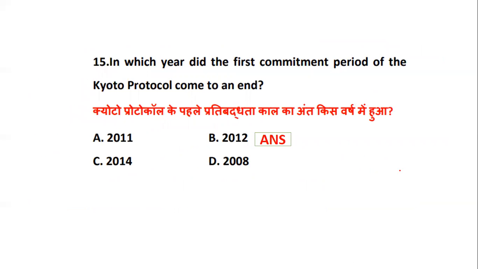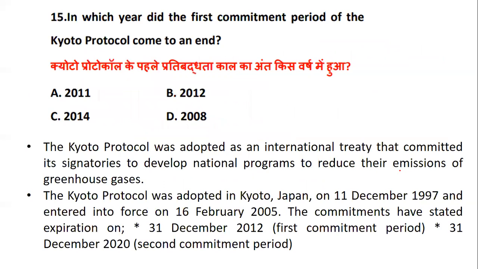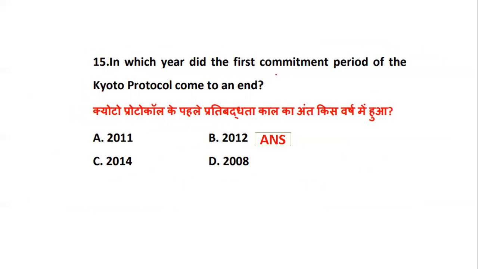Question number 15, we have a question on the Kyoto Protocol. Which is the first commitment period? In the theory class, I have taken this question very well. The commitment periods of the Kyoto Protocol are the first and the second. Here the options are 2011, 2012, 2014, 2008. So the first commitment period is 2012.